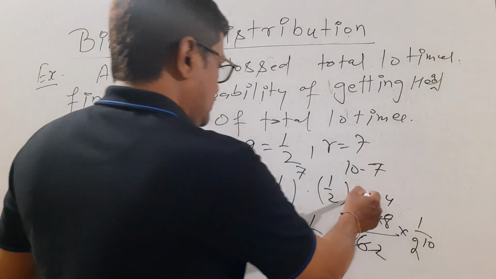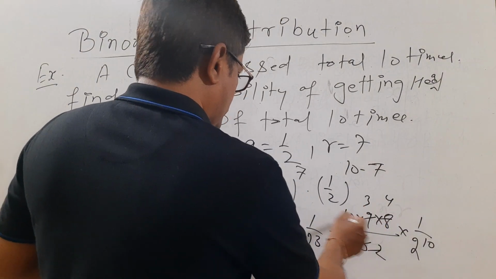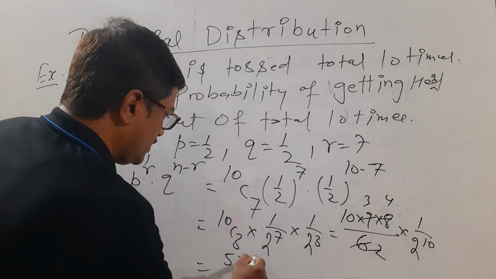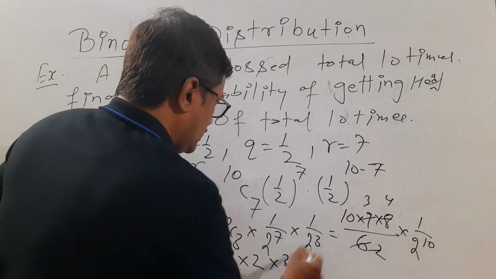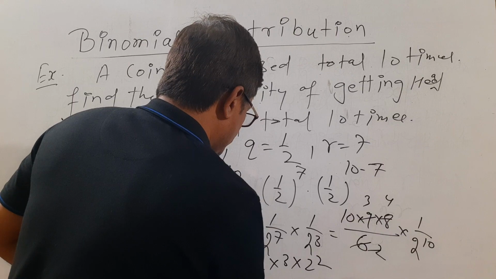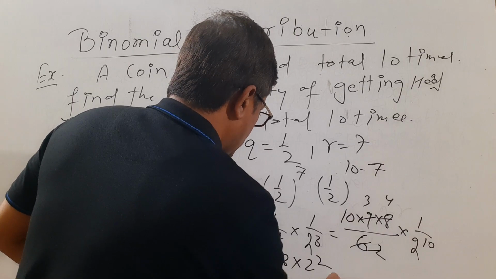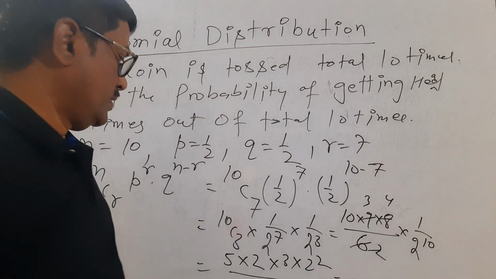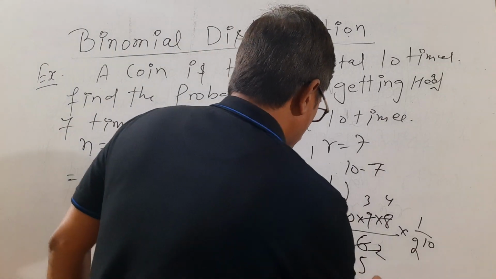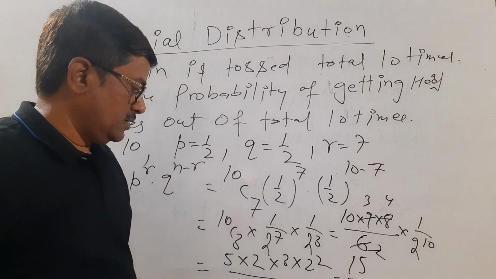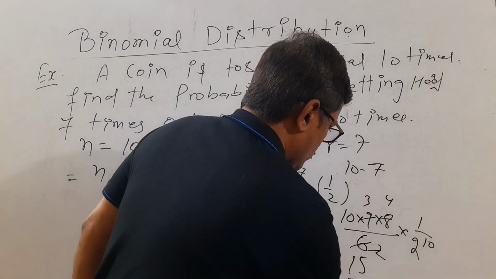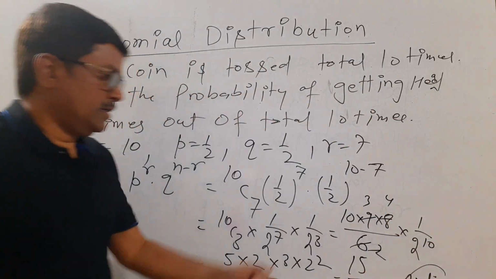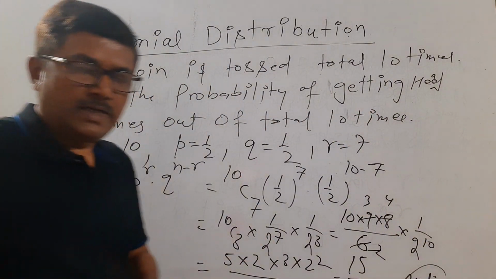So this is our 3 into 10. We can write 10 as 5 into 2, and 3 and 4 is 2 square, upon 2 to the power 10, correct? So this will be 5 into 3, 15 into 2 cube. So 15 into 2 to the power 3, and 2 to the power 10 in the denominator. So this will be 2 to the power 7, okay? So this is our answer, 15 upon 2 to the power 7, correct?